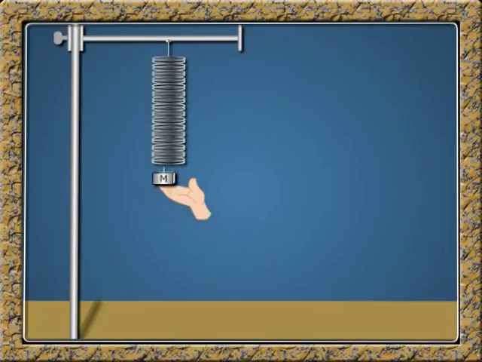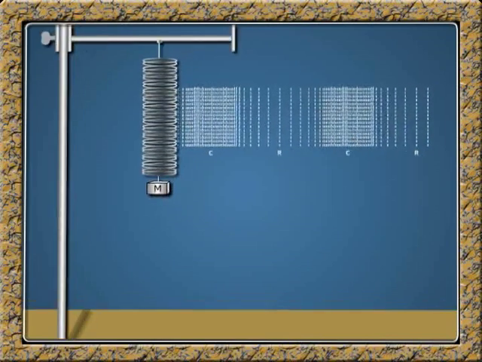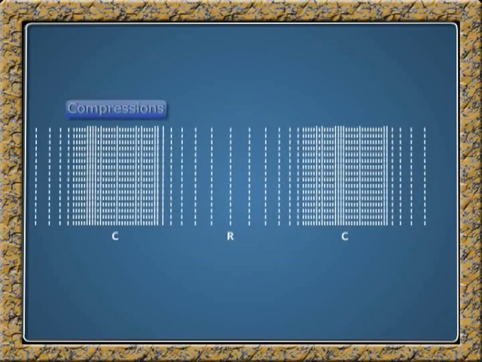On the other hand, when the displacement of particles of the medium is parallel to the direction of propagation of the wave, it is said to be a longitudinal progressive wave. For example, when a spring mass system oscillates, a longitudinal progressive wave travels along its length in the form of compressions and rarefactions.